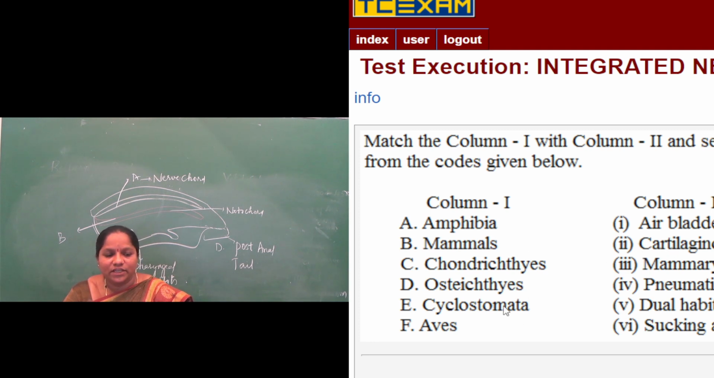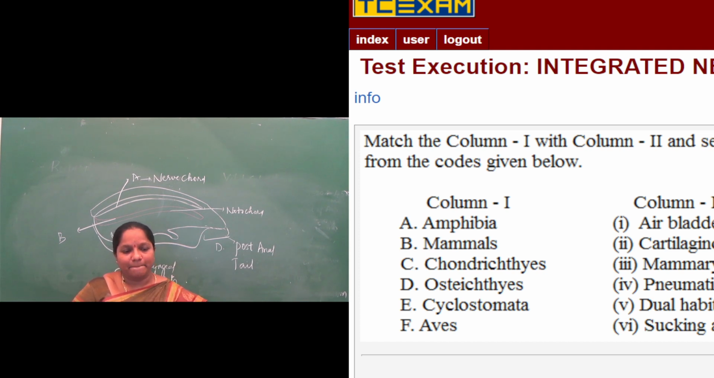Then E, cyclostoma. Cyclostoma are the animals that have a sucking and circular mouth without jaws. Jawless animals are called cyclostoma. Jaws are not present, but the mouth is sucking and circular type. So they can suck any organism, but jaws are not there. If jaws are not there, even the teeth are absent. But the mouth is sucking type. They can suck anything from the surface.